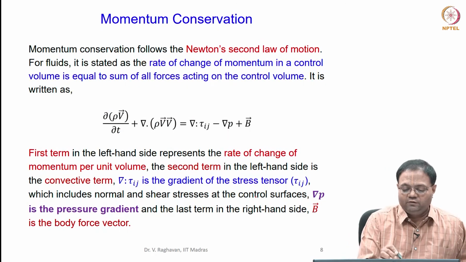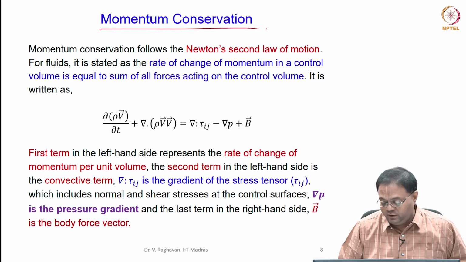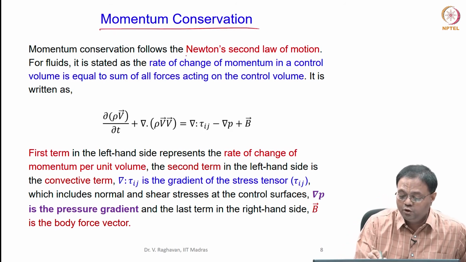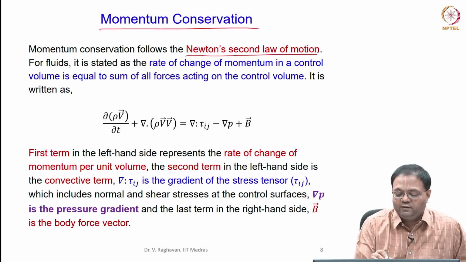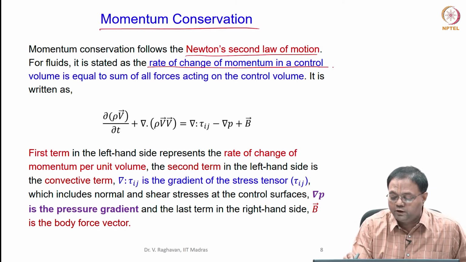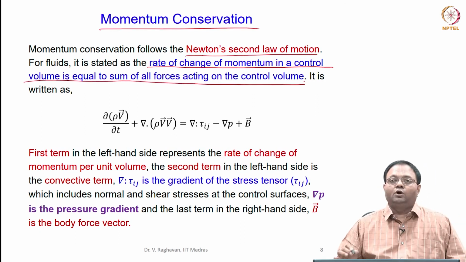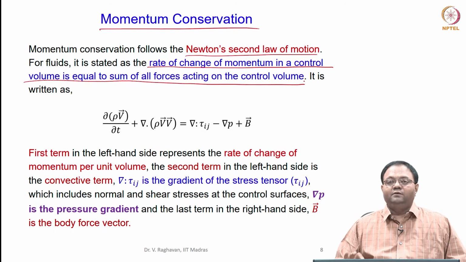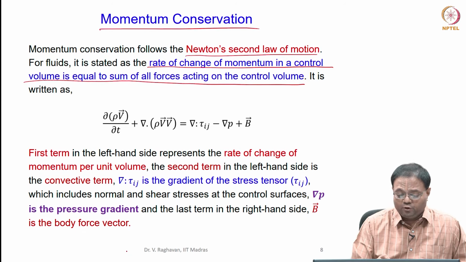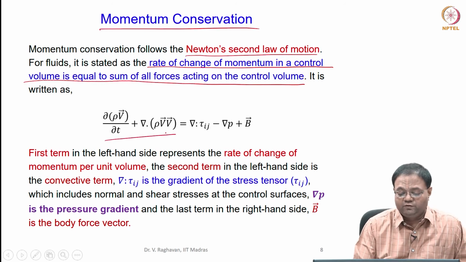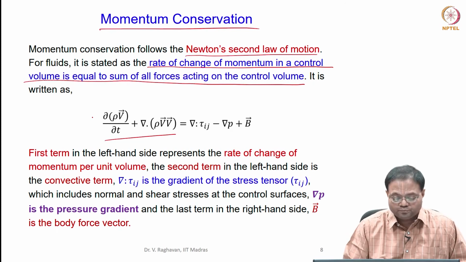So, the next equation is the momentum conservation equation. The momentum conservation equation follows Newton's second law of motion. For the fluid, we can say the rate of change of momentum in a control volume is equal to the sum of all forces acting on the control volume. That is the simple statement we can make about this. This is the momentum equation, again compactly written in vector form.